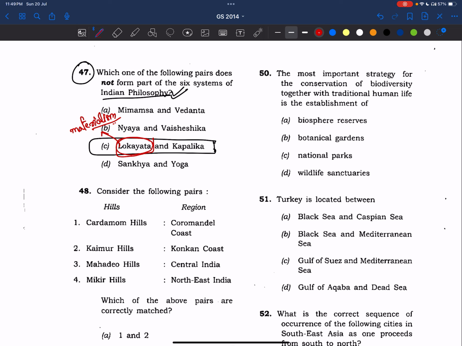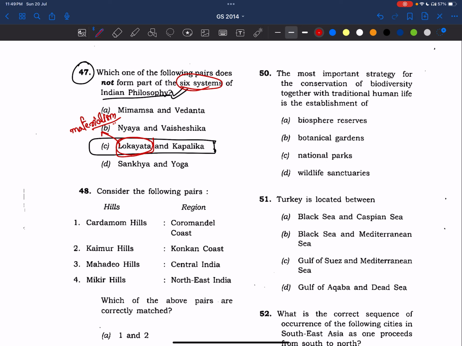There is no God, none of these things. You are just in this world. You just enjoy, do what you want to do, and then leave this world. So definitely this will be different from the 6 systems of philosophy.